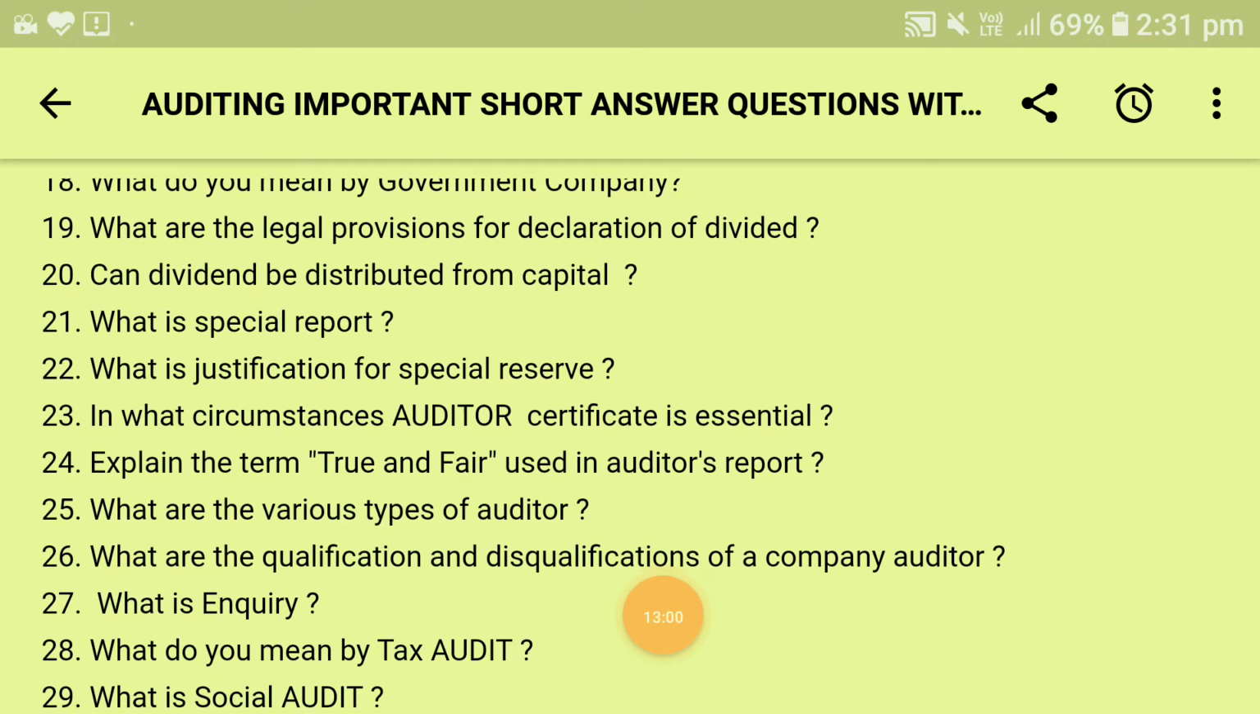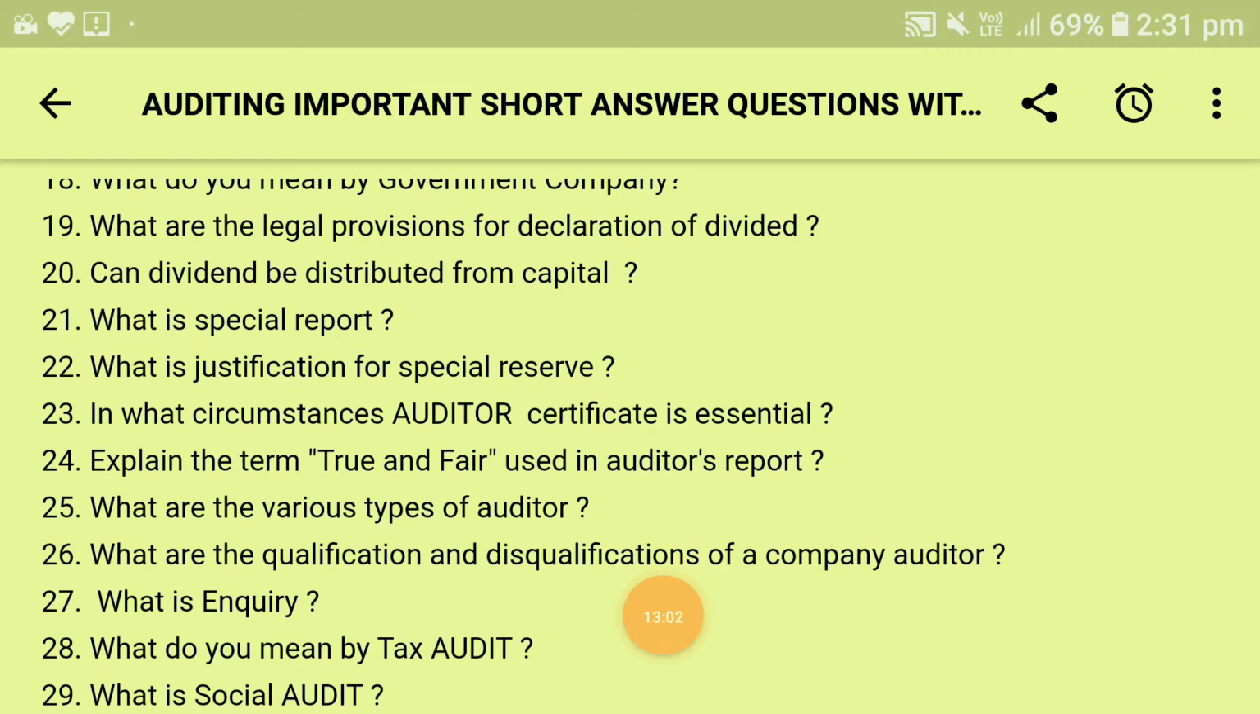Next is, explain the term true and fair used in auditor's report. When the work of audit is over, an auditor has to give his opinion regarding the books of accounts of the organization, as to whether they represent a true and fair position of the firm or concern. If the auditor gives a clean report, it means that the books of accounts represent a true and fair view of the organization. So it should be mentioned in the auditor's report, which tells whether the organization's working is true and fair or not, whether the organization is giving a clean report or a biased report.